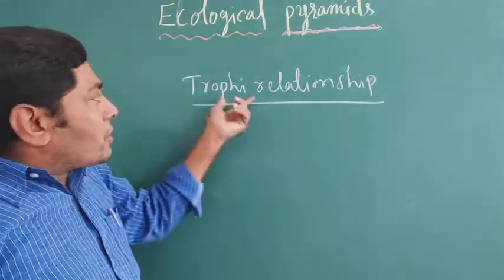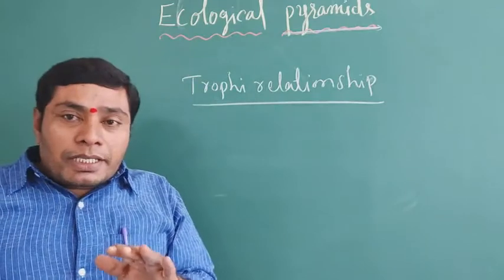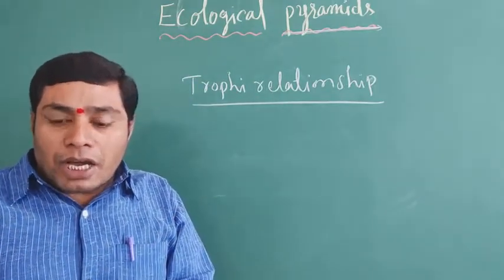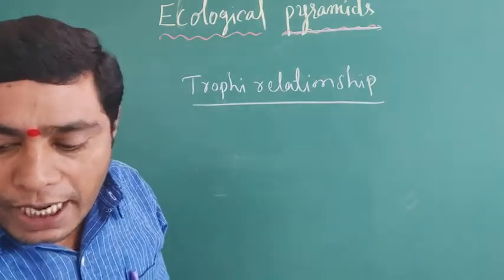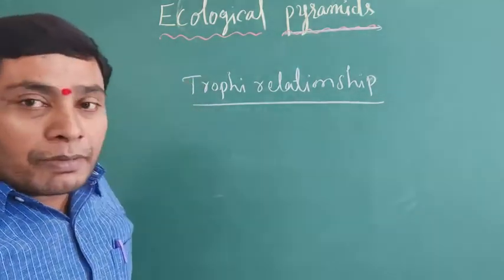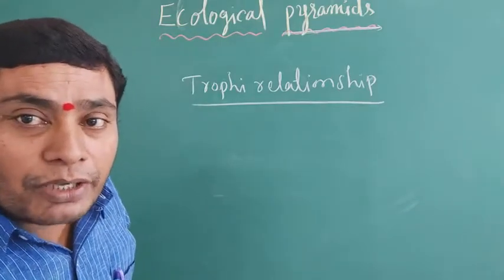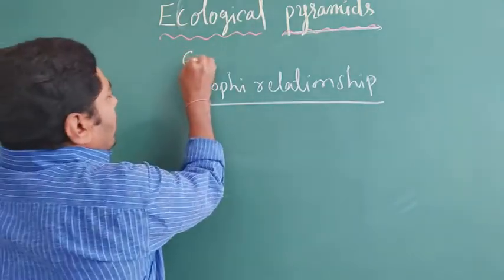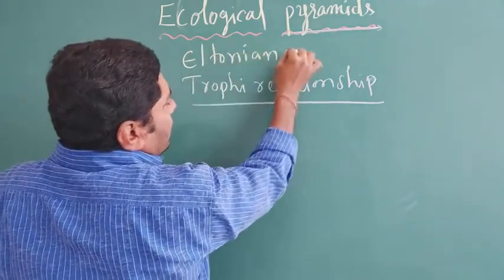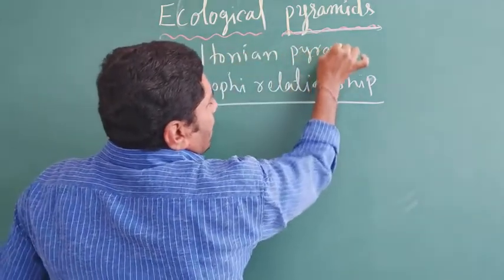This ecological pyramid was first represented by Charles Elton. So the other name of the ecological pyramid is Eltonian pyramid.